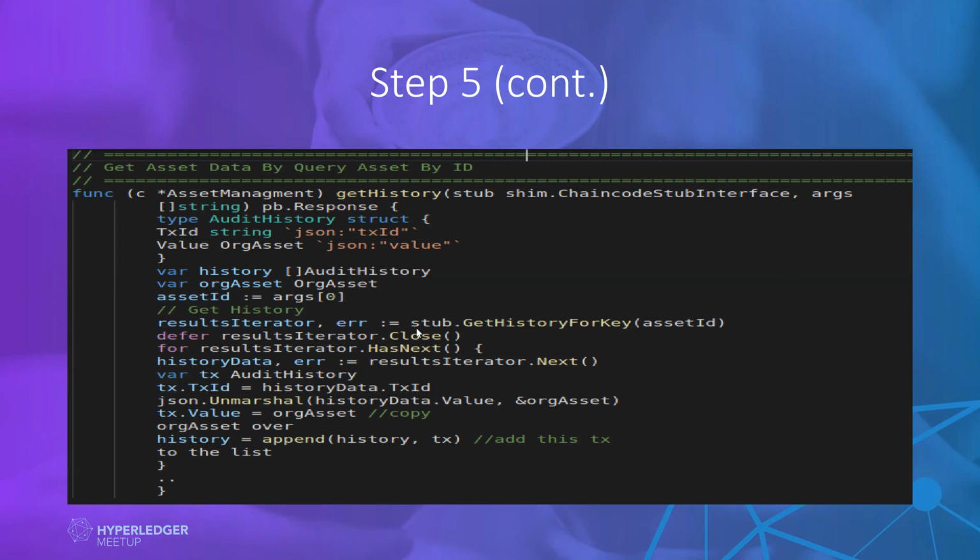This method in the chain code stub interface will be giving us all this history with this asset ID. And then we will be looping that data, and we will be displaying whatever type or whatever output we want. We will be doing further operations on that, and this is basically the main method to get the history using this asset ID that we will be using.